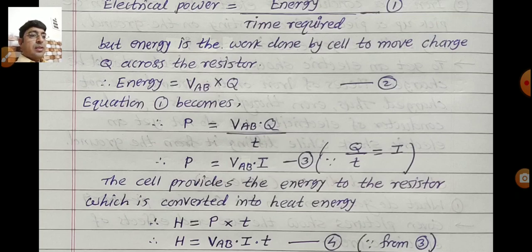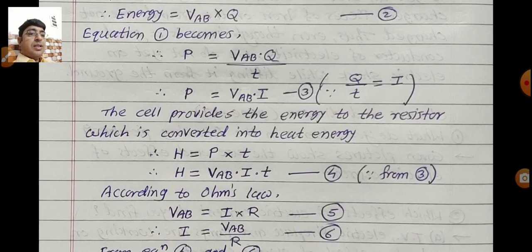We know the formula of electric current: electric charge divided by time. So Q upon T is equal to I. That value we substitute here and we get equation number 3. The cell provides the energy to the resistor, which is converted into heat energy.